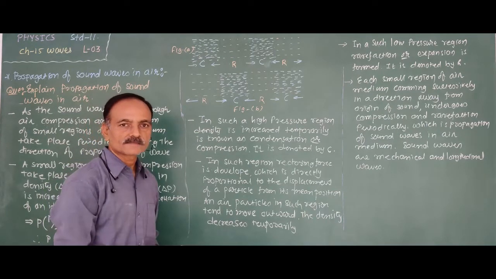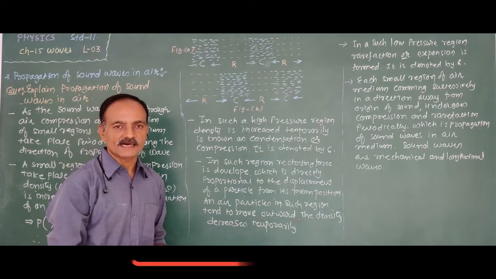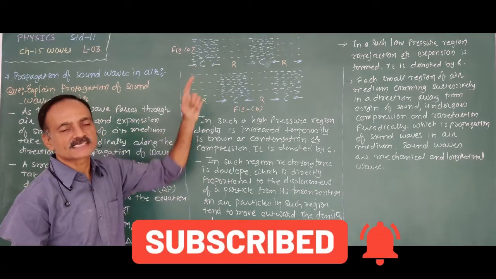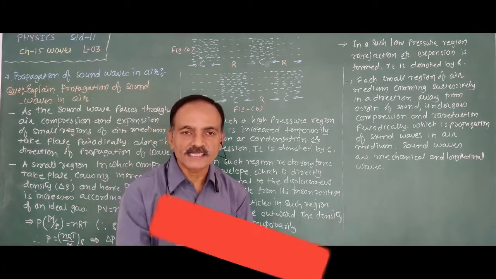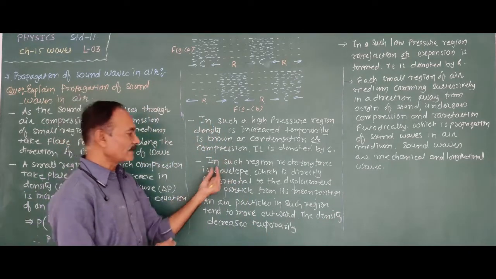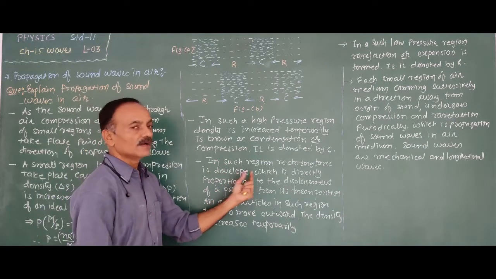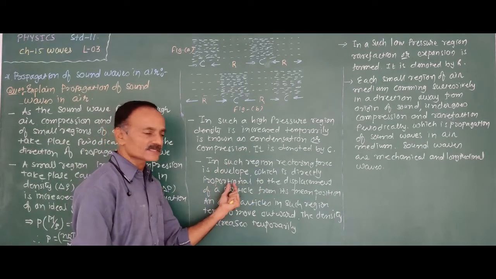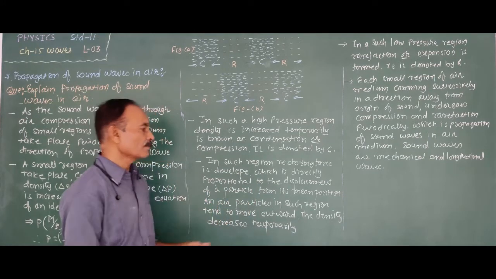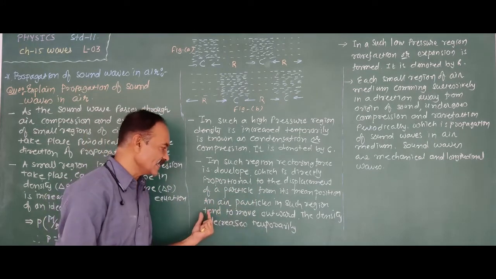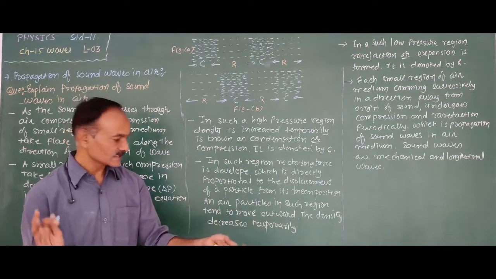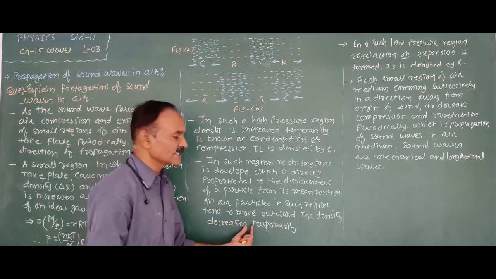Pressure is what? The force per unit area. The area of this region is constant. Therefore, the force is exerted on the gathered air particles, and that is the restoring force. This restoring force in this region is developed, which is directly proportional to the displacement of a particle from its equilibrium position. In such a region, the particle has the tendency to move outwards, and the density decreases temporarily.